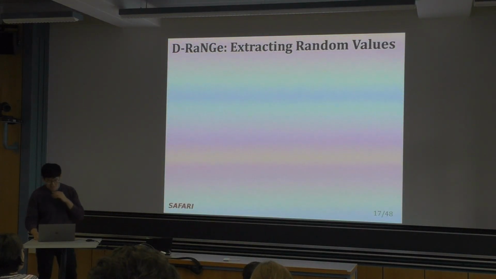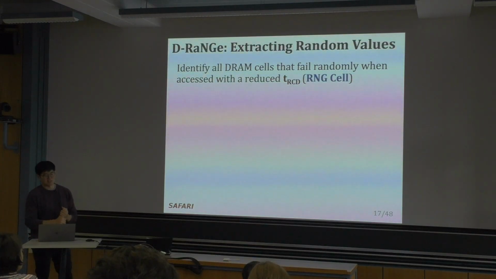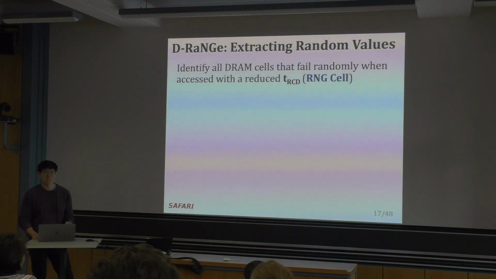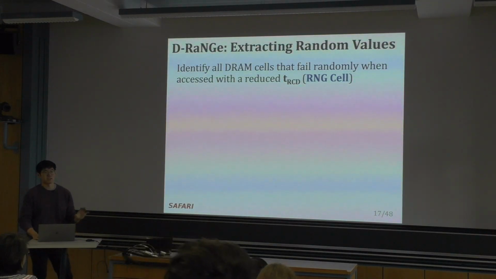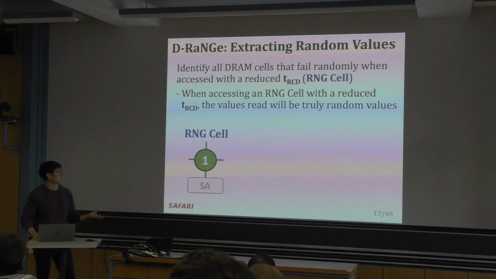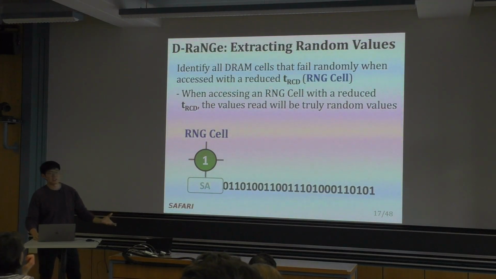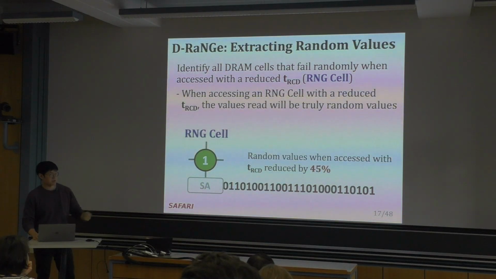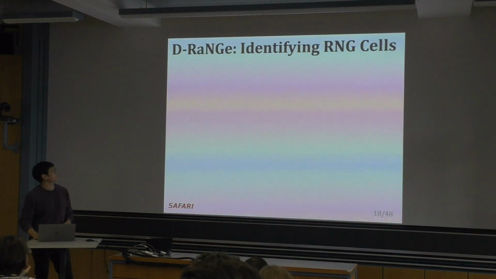So how do we actually extract random values? We identify all these DRAM cells that fail truly randomly when accessed with a reduced tRCD, and we refer to these as RNG cells. When we have identified an RNG cell, we simply access that RNG cell many times over and over again with a reduced tRCD, and the values that come out will be truly random. And we find that when we reduce tRCD by 45%, we can find a lot of these RNG cells.